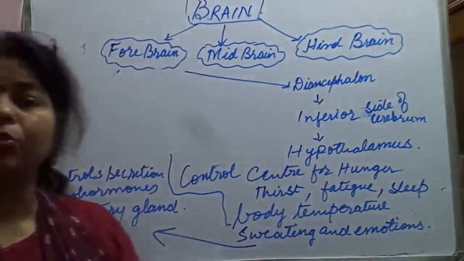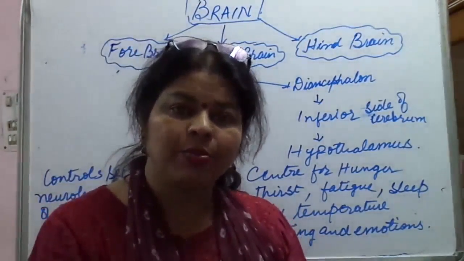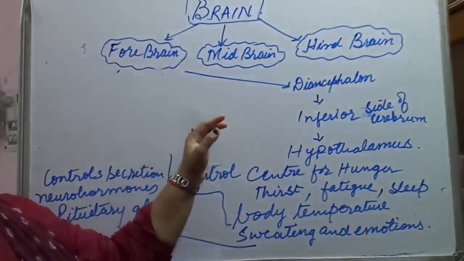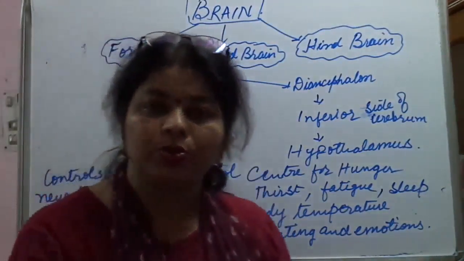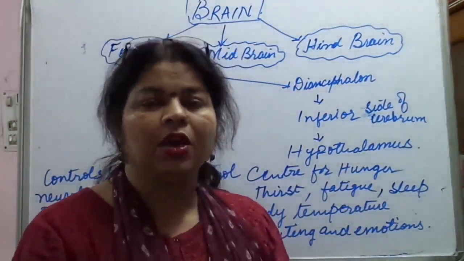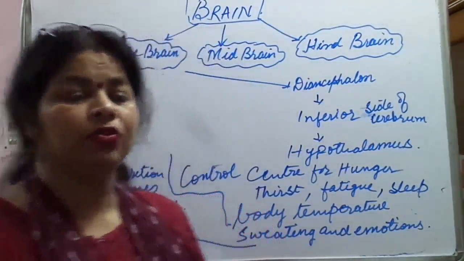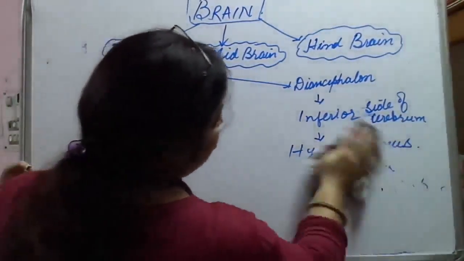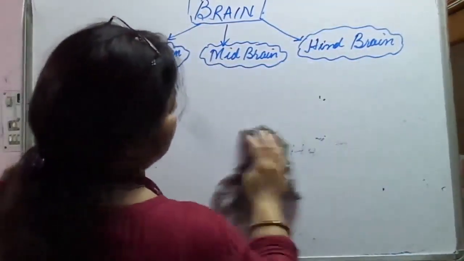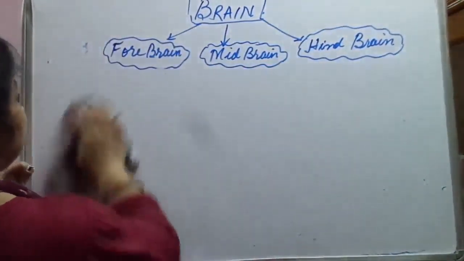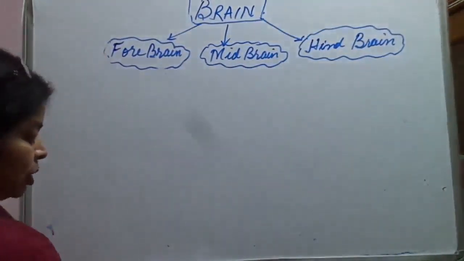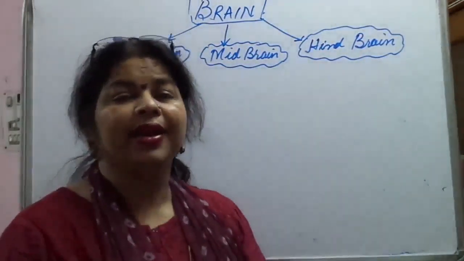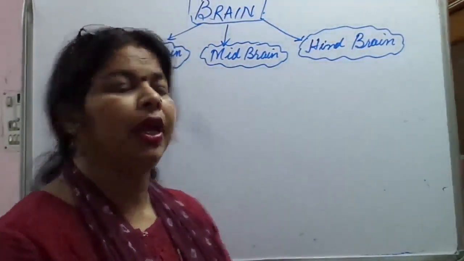So how many parts of the forebrain are there? There are 3 parts: the cerebrum, then the diencephalon, and what was the other one? Olfactory lobes. So it is divided into 3 parts. Now let us come to the next part of the brain, that is the midbrain. What is the function or role of the midbrain? The midbrain connects the forebrain to the hindbrain.